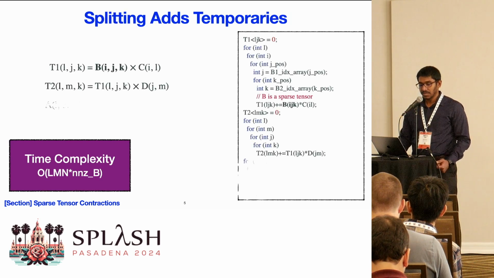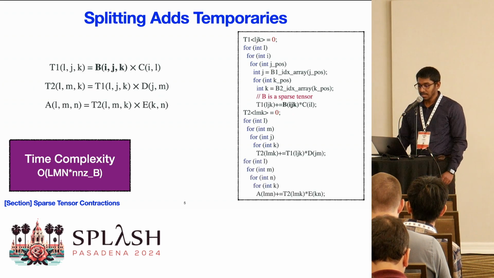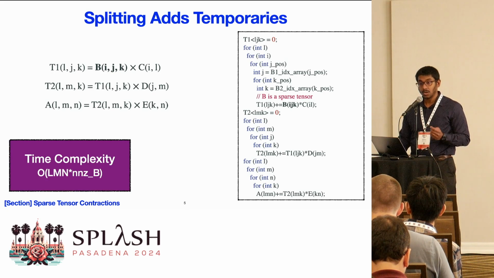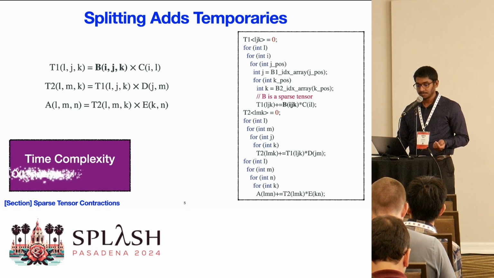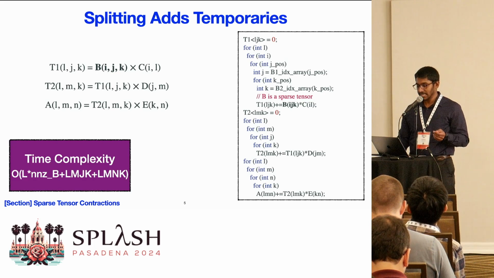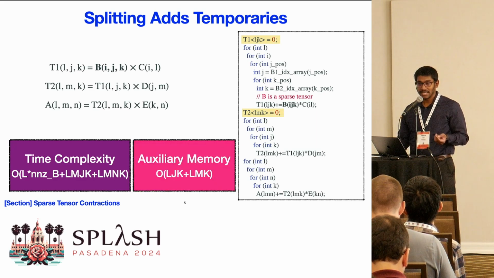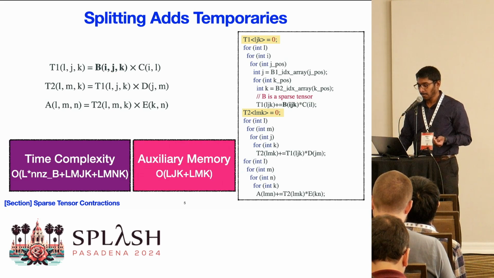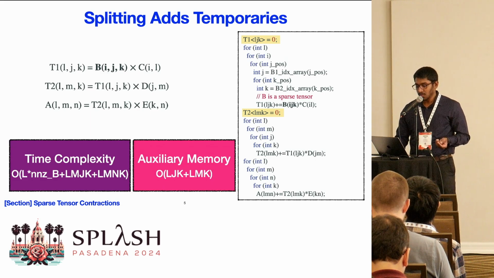Analogous to chain matrix multiplication, we can split the previous computation into 3 separate tensor contractions and still obtain the same final result. Now, this sort of schedule has lesser asymptotic time complexity compared to the previous version with 6 perfectly nested loops. But this splitting process adds extra temporaries. Notice the 2 3-dimensional temporary tensors we have used in the computation. These big temporaries could make the schedule inefficient.